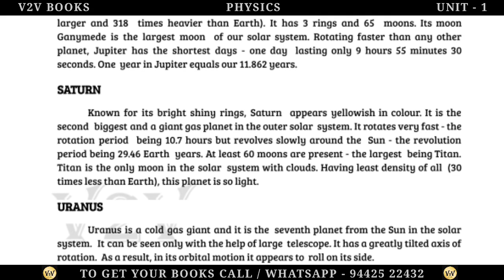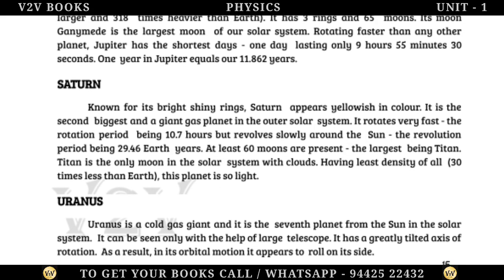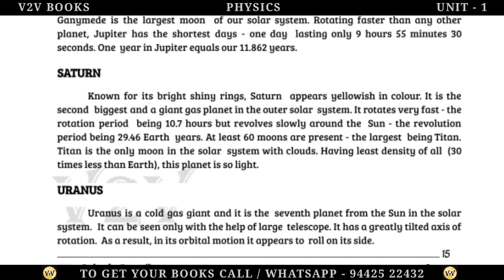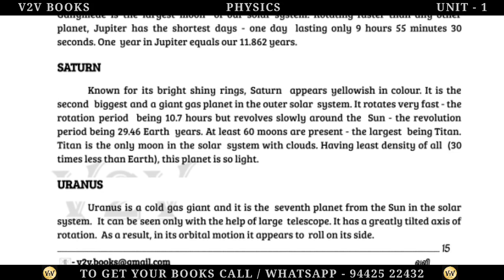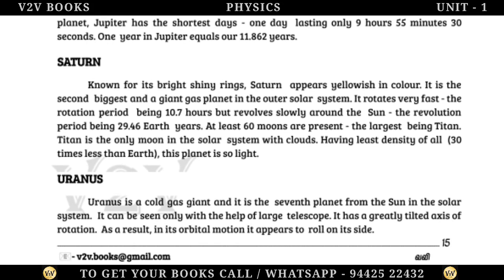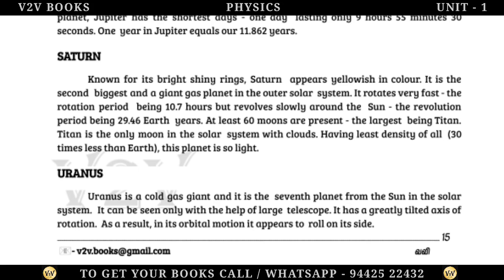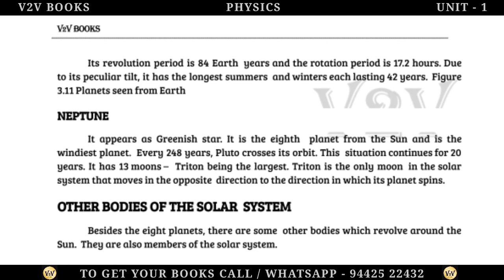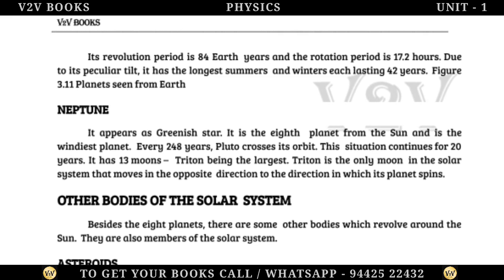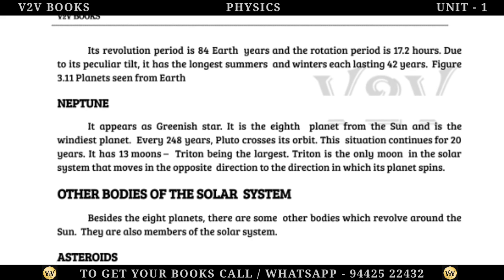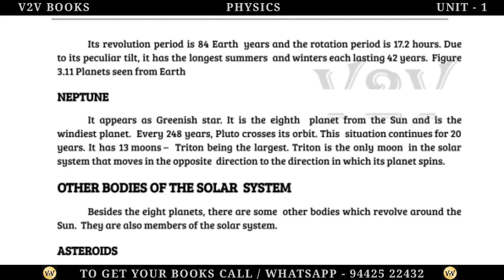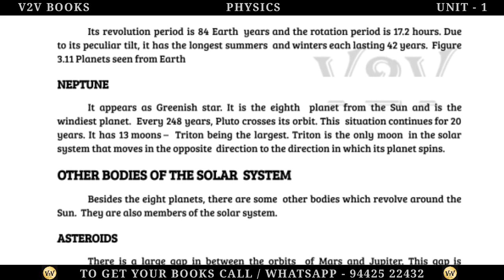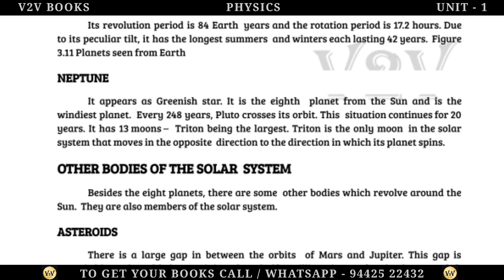Uranus. Uranus is a cold gas giant, and it is the 7th planet from the Sun in the solar system. It can be seen only with the help of a large telescope. It has a greatly tilted axis of rotation. As a result, in its orbital motion it appears to roll on its side. Its revolution period is 84 Earth years and the rotation period is 17.2 hours. Due to its peculiar tilt, it has the longest summers and winters, each lasting 42 years. Figure 3.11 Planets seen from Earth.